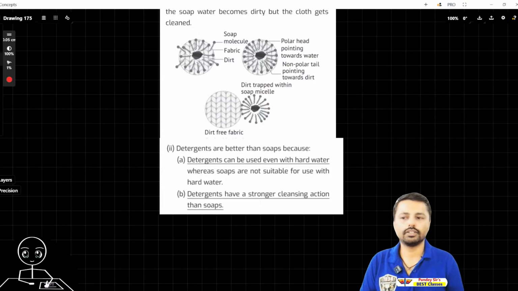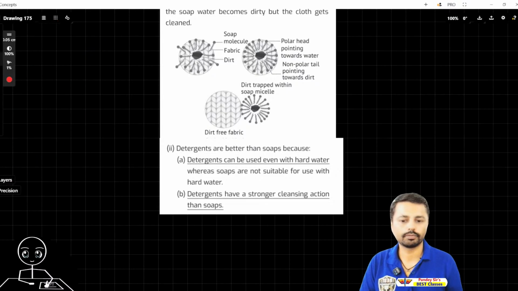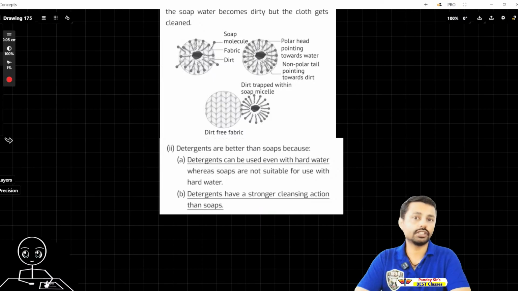Okay, so they work better than that. That's why detergent is very useful and good. Detergents have a stronger cleansing action than soap. But since it is stronger, we can't use detergent on our body. It will have an adverse effect.